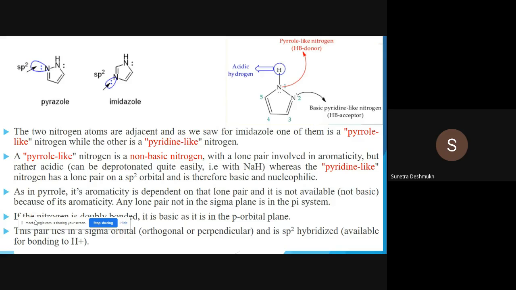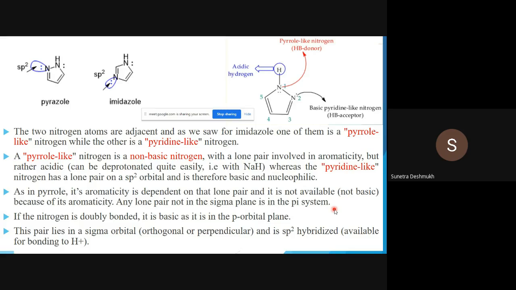Next one, as in pyrroles. So we compare both these molecules, pyrazole and imidazole, with pyridine and pyrrole. These are the parent molecules, and we compare the data of pyrazole and imidazole with these two molecules, pyrrole and pyridine. As in pyrrole, its aromaticity is dependent on the lone pair, and it is not available, because for aromaticity, any lone pair not in the sigma plane is in the pi system. So the lone pair which is not in the sigma plane is present in the pi system. We will see on the next slide what is the sigma plane and what is the pi plane.